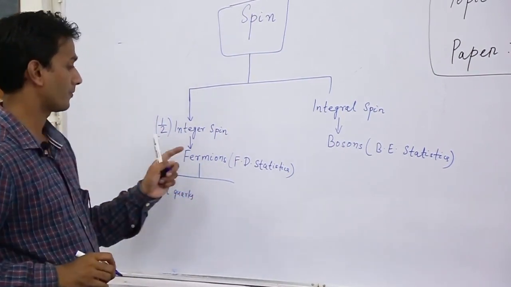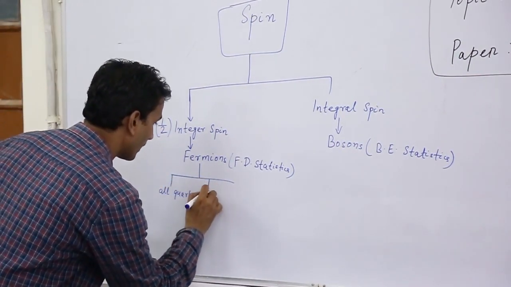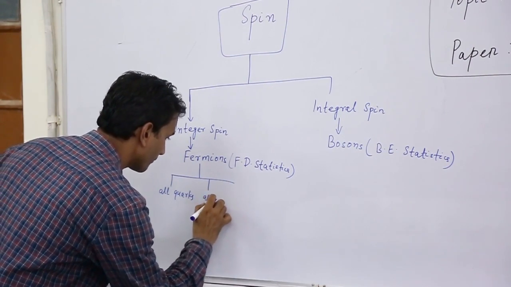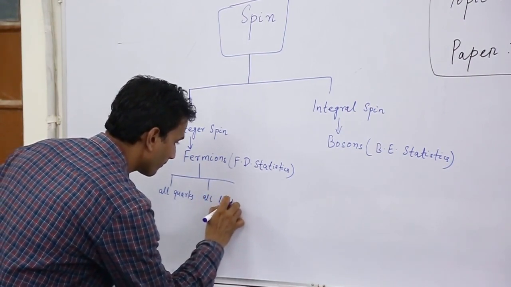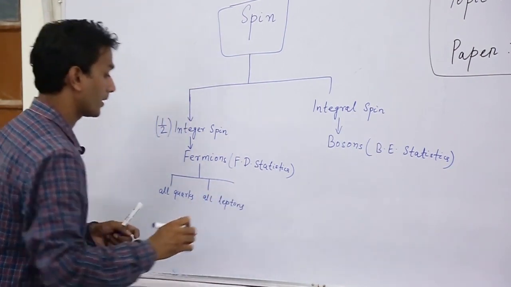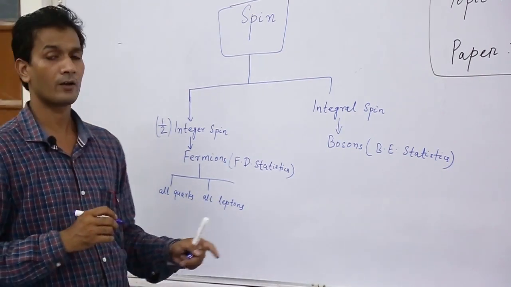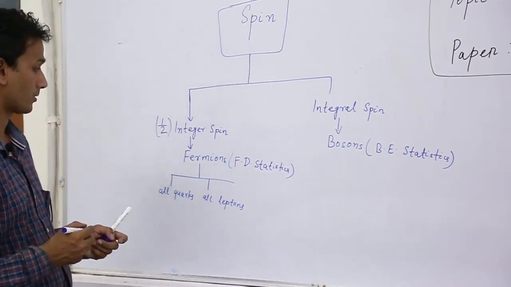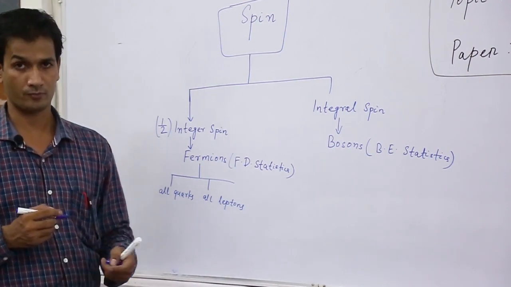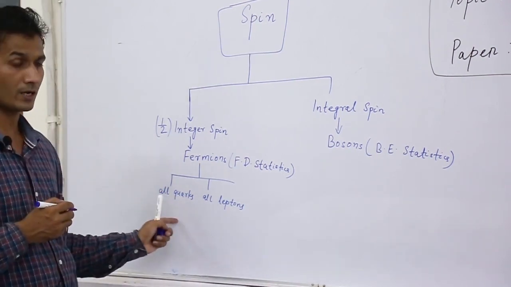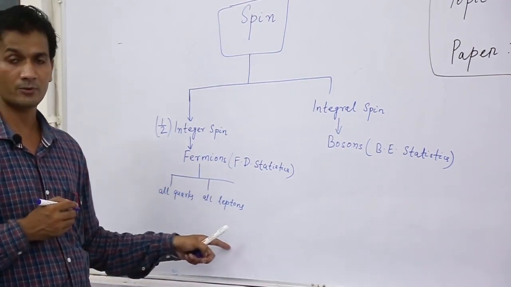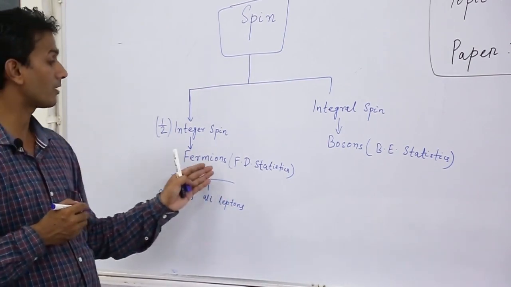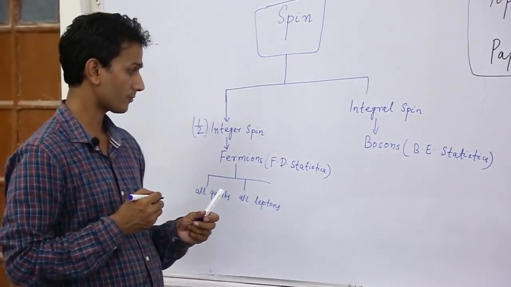All quarks and all leptons are fermions with their antiparticles also. Quarks and their antiquarks, leptons and their antileptons. So these are all coming under fermions.